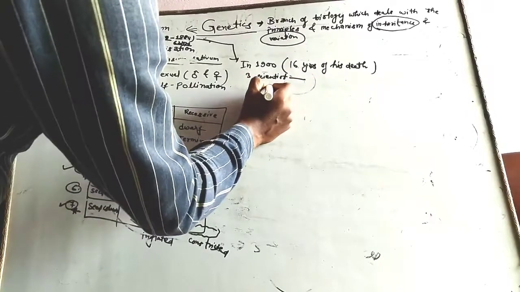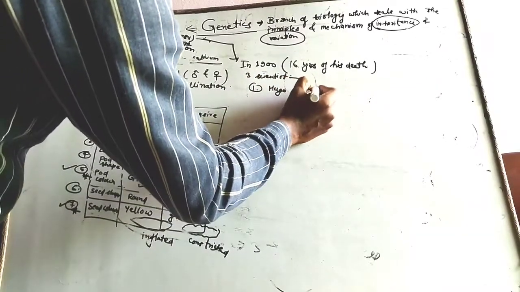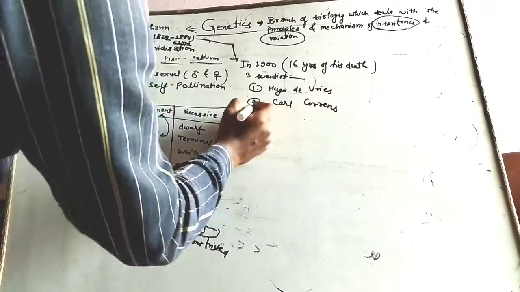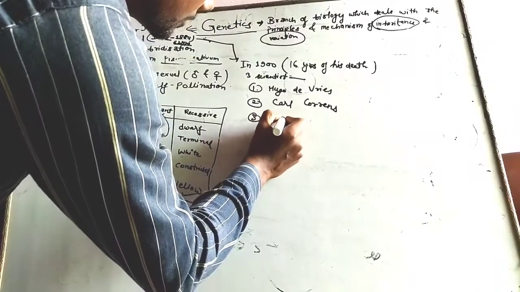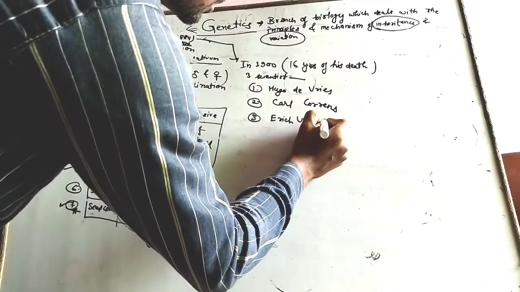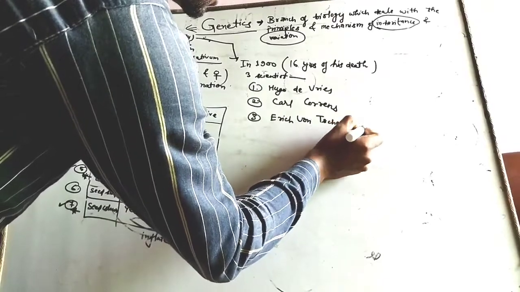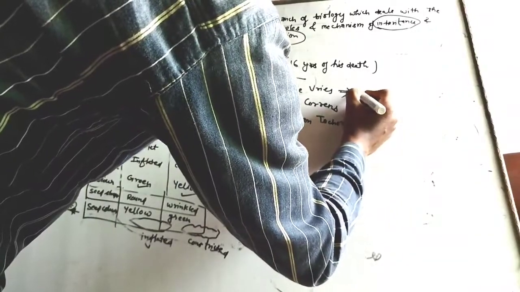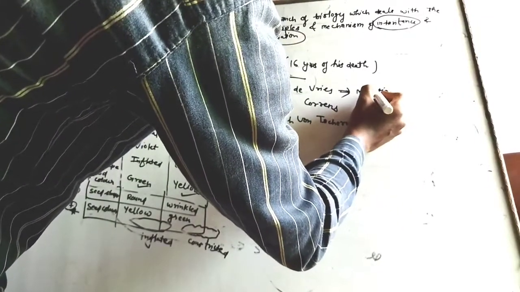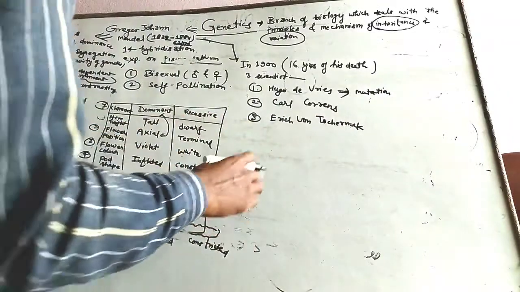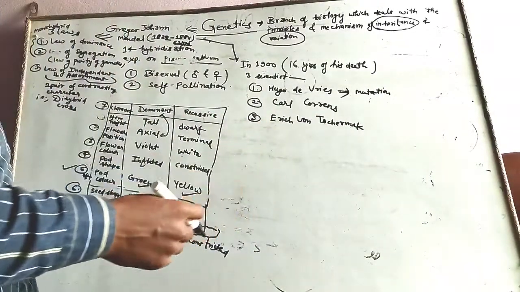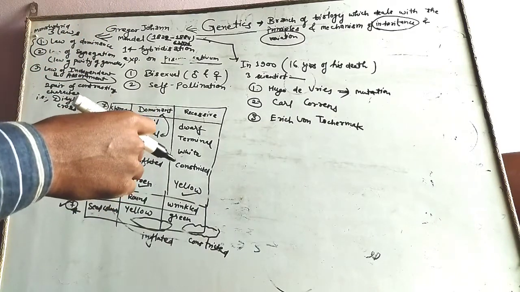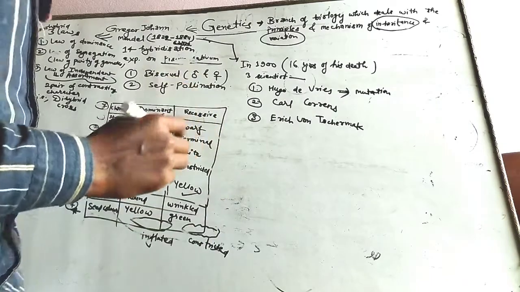They are, first, Hugo de Vries, second, Karl Correns, and third, Erich von Tschermak. Hugo de Vries is also known as the father of mutation because he discovered mutation, a sudden change in a gene. Karl Correns and Erich von Tschermak formulated the theory of Gregor Mendel and published it, so that he was understood as the father of genetics.